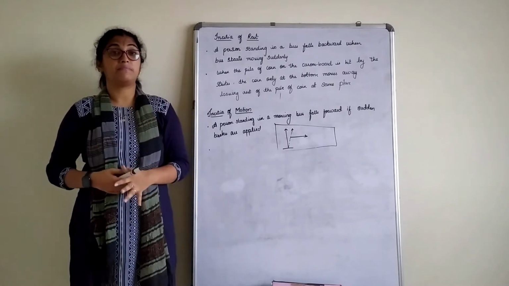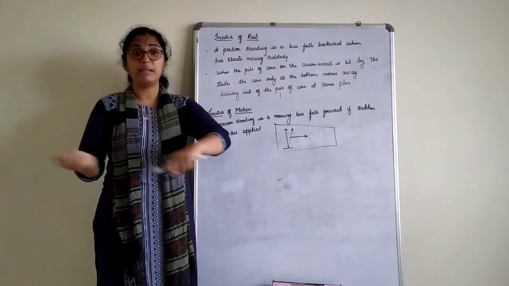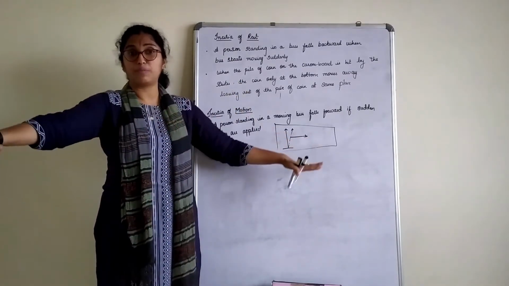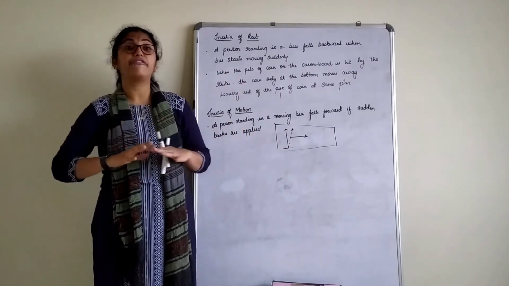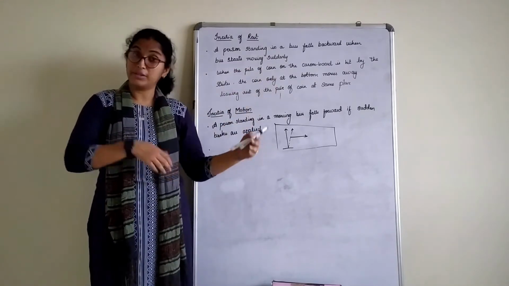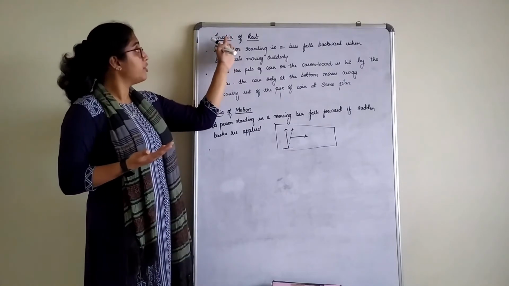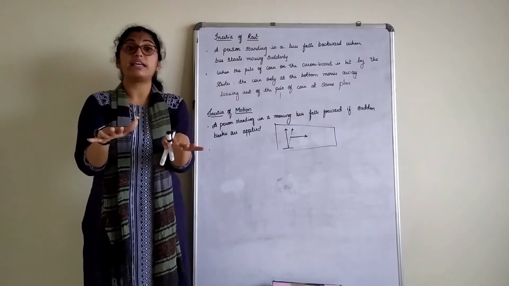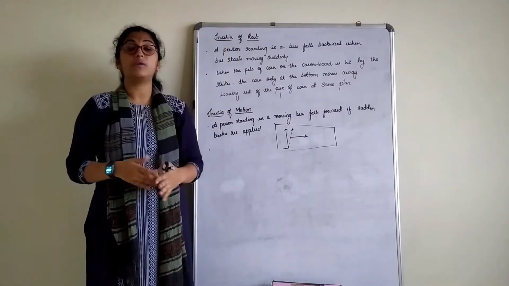One more best example. Magicians try to flip the curtain or the tablecloth where all the things are kept on it, making sure that none of the things on the table fall down, and they just flip the tablecloth or the table cover. You might have seen this, right? That's again Newton's first law of motion, inertia of rest. The objects stay where they are, and only the cloth is moved.